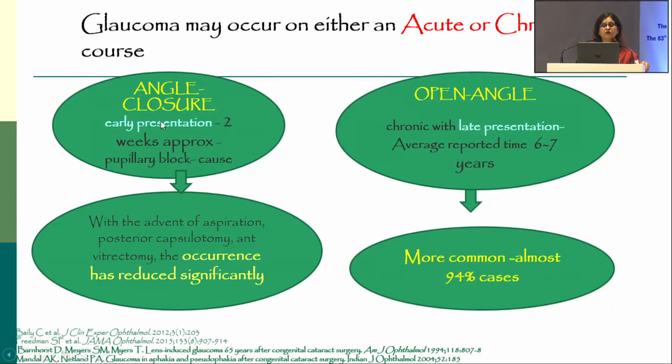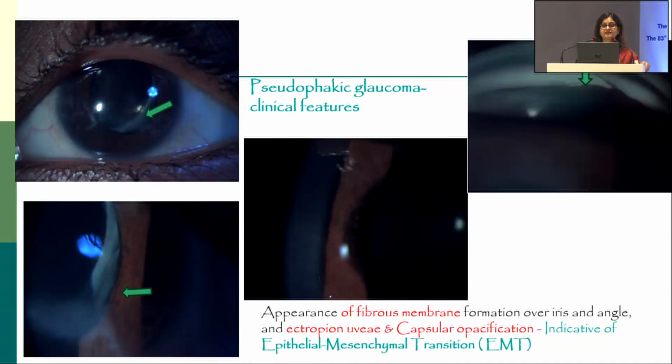So nowadays with the refined microsurgical techniques, the angle closure type of glaucoma in children is very, very rare, but if it is there, it presents quite early, and the most common cause is pupillary block. More common, in 90 up to 94% cases, is open angle type, and usually it presents pretty late, and the average reported time is 6 to 7 years.